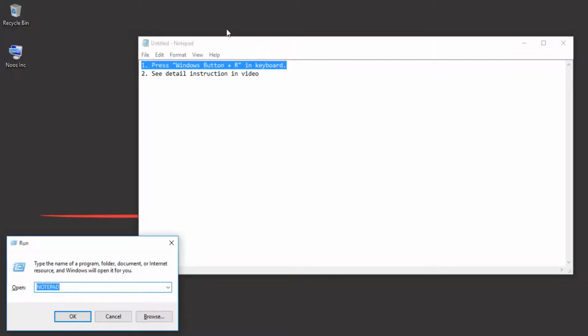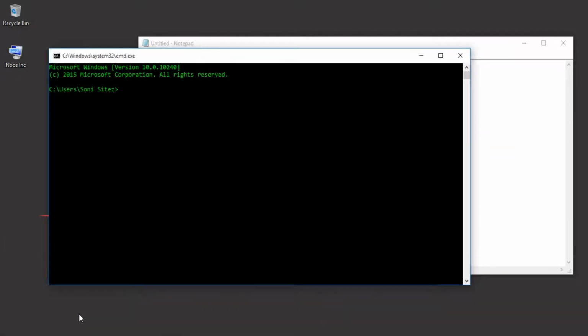After you press, the Run box will appear like this. And while this is open, in the combo box, you can type CMD like this. After you type CMD, just click OK in here.